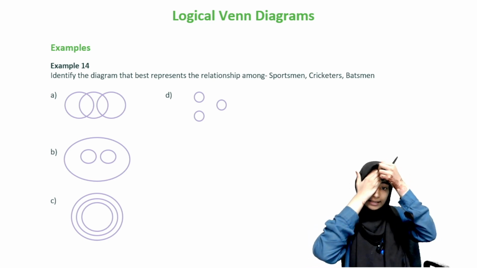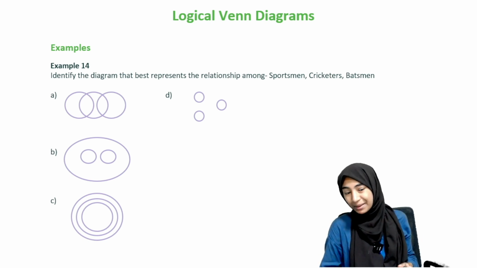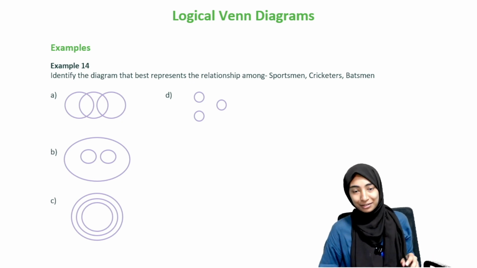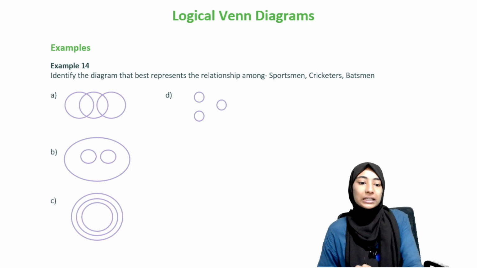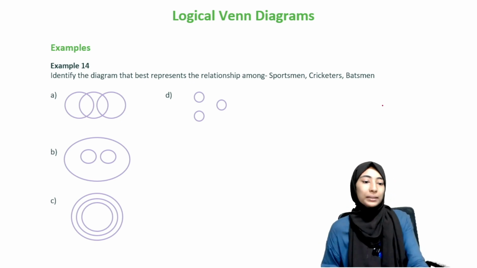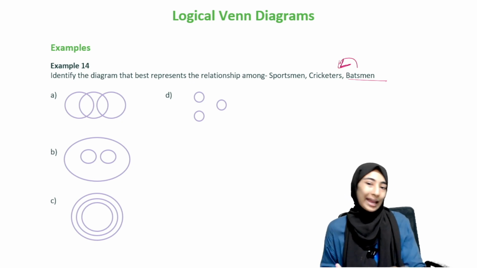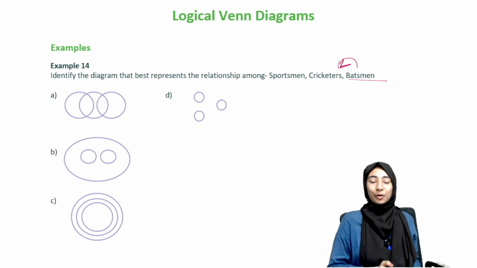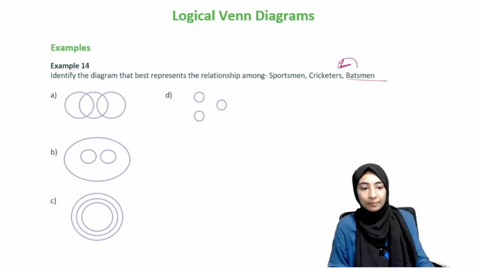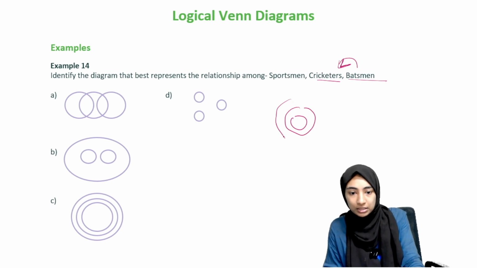You have logical Venn diagrams, right? Examples. Identify the diagram that best represents the relationship among sportsmen, cricketers, batsmen. The reason I've included this question is because I myself was a bit confused about how this worked. For people who are good at cricket, most would know, but batsmen come under cricketers. I don't watch cricket, so I didn't know all of this. What you mean by batsmen is people who do the batting part in cricket, right? So those people are batsmen. So batsmen come under cricketers, and cricketers come under sportsmen, that we know, right? Because they do sports, obviously.